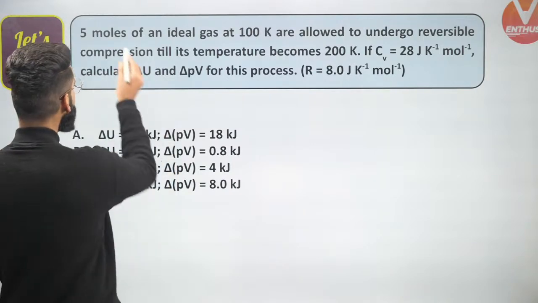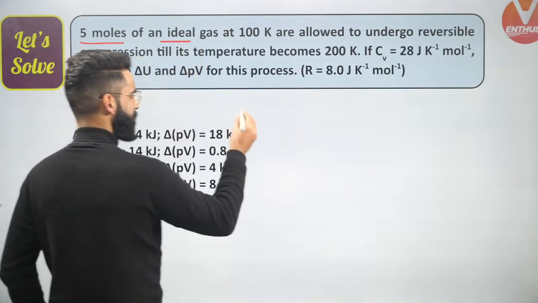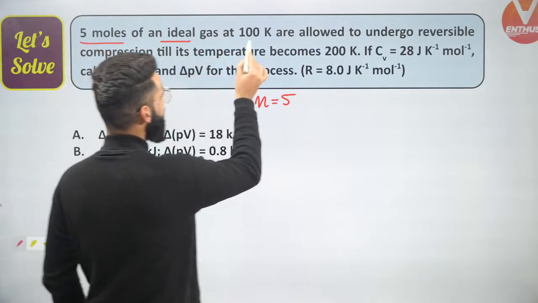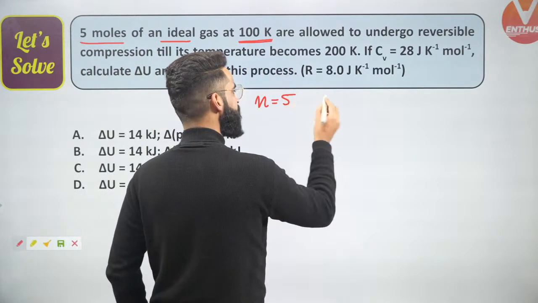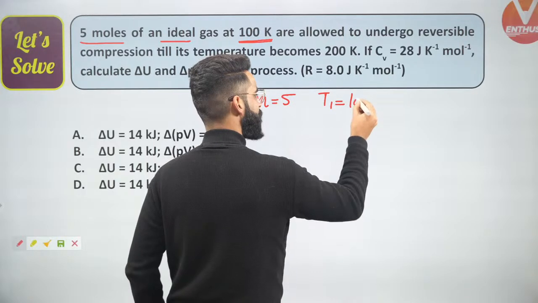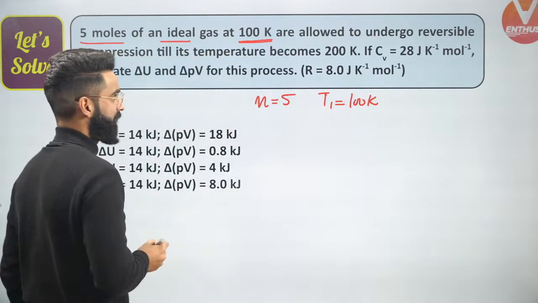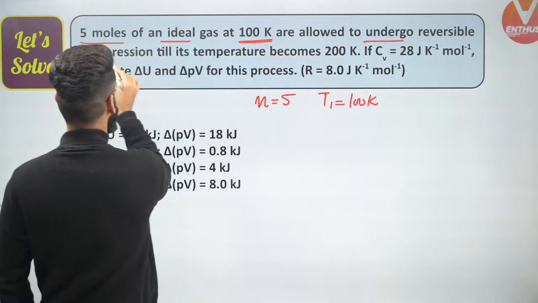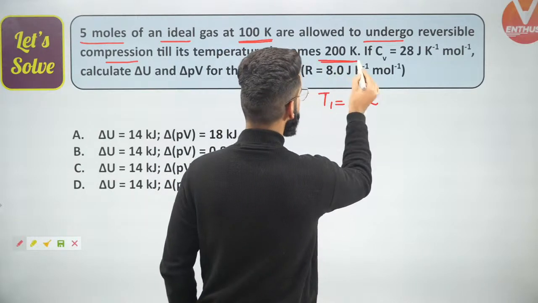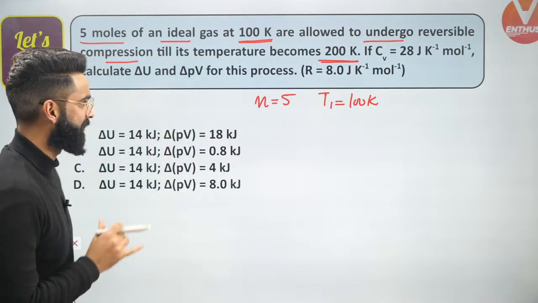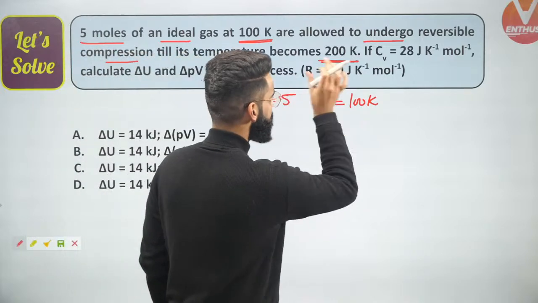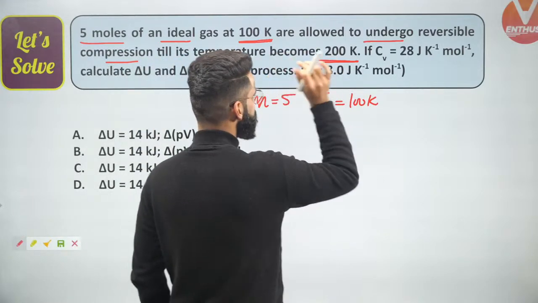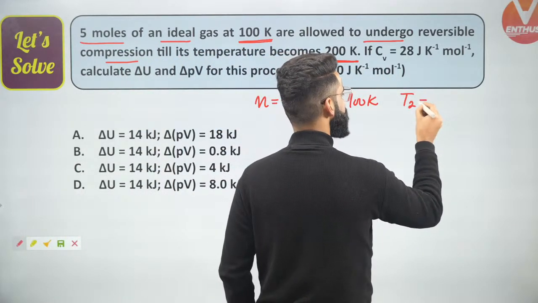We are given 5 moles of an ideal gas at 100 Kelvin. So the initial temperature of the gas is 100 Kelvin. It's allowed to undergo reversible compression till its temperature becomes 200 Kelvin. So 200 Kelvin is the final temperature of the gas.